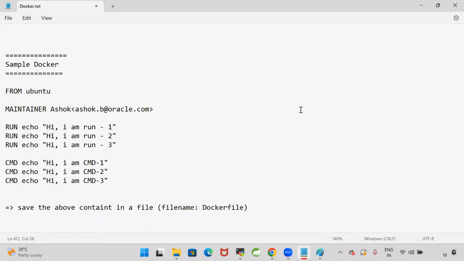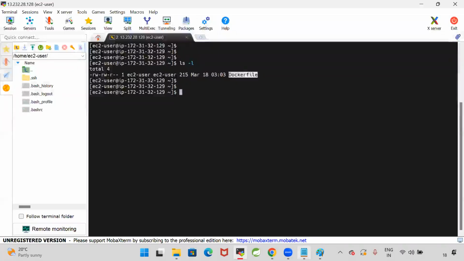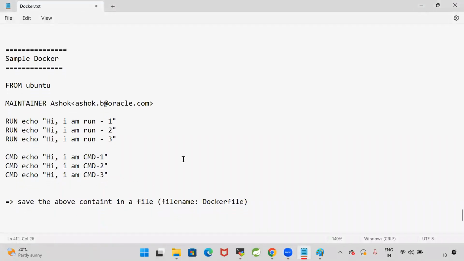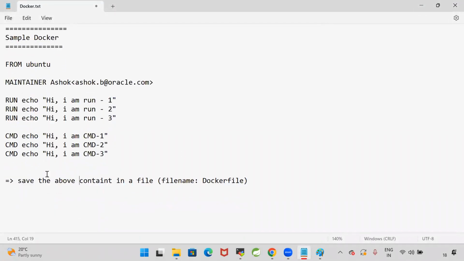Okay, good. Fine. So guys, are you able to understand how I created a Docker file? A sample Docker file: create a file with that file name.